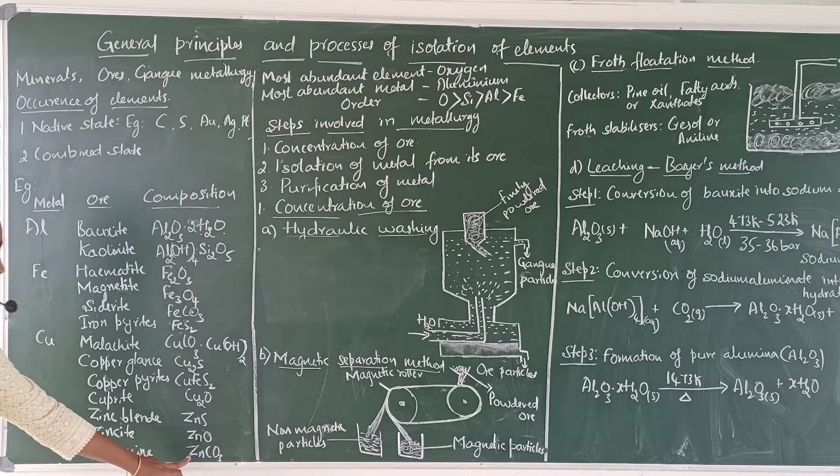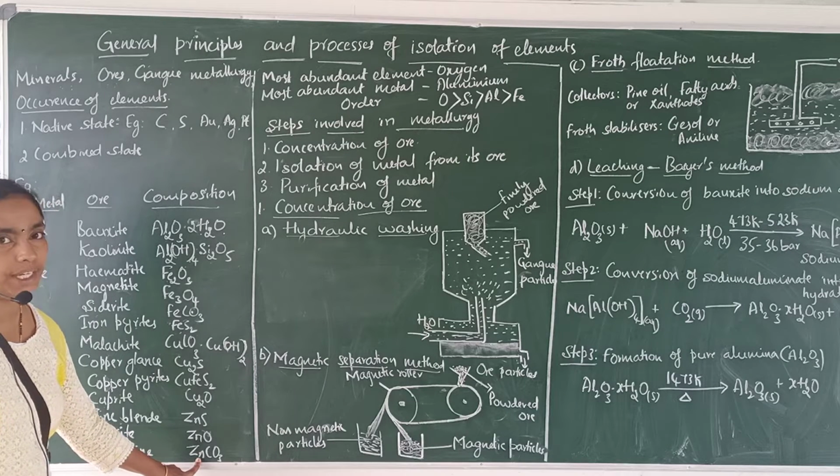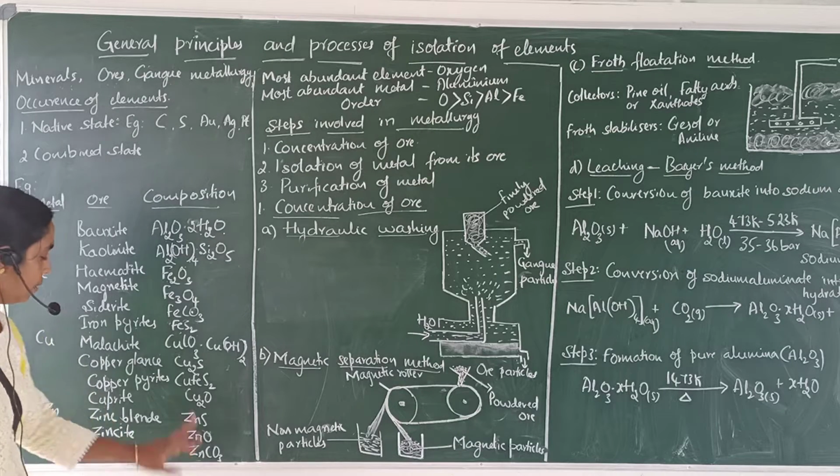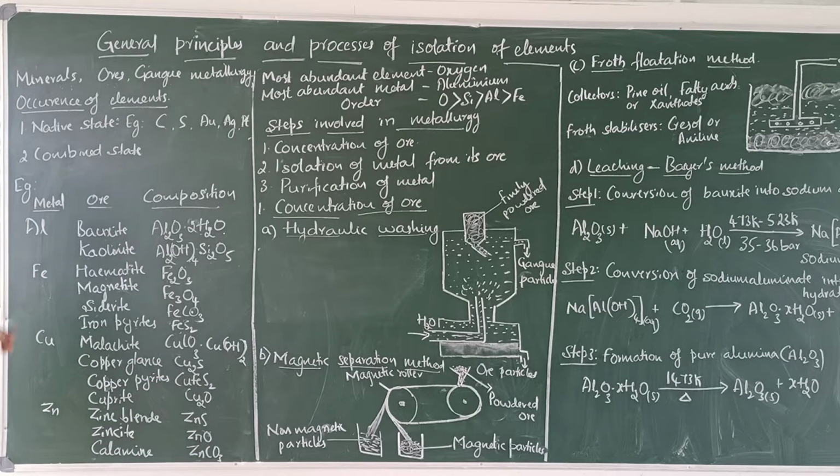Calamine, it is the carbonate ore of zinc and the composition is ZnCO3. You may be confused with the composition of malachite and calamine. See, malachite is the ore of copper. Both are carbonate ores, and calamine is the ore of zinc.